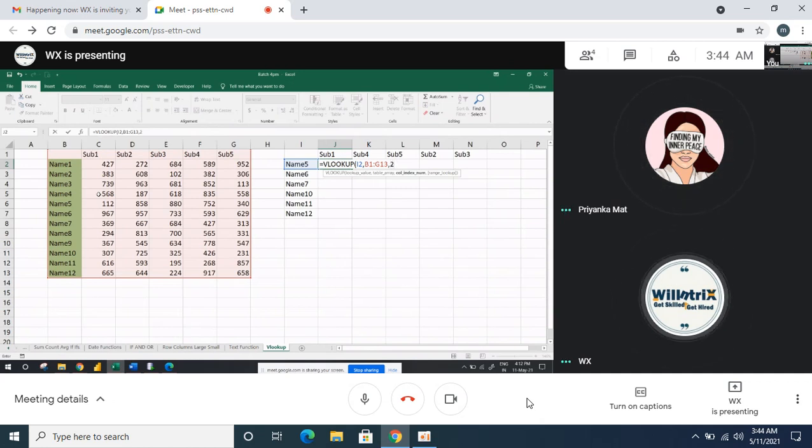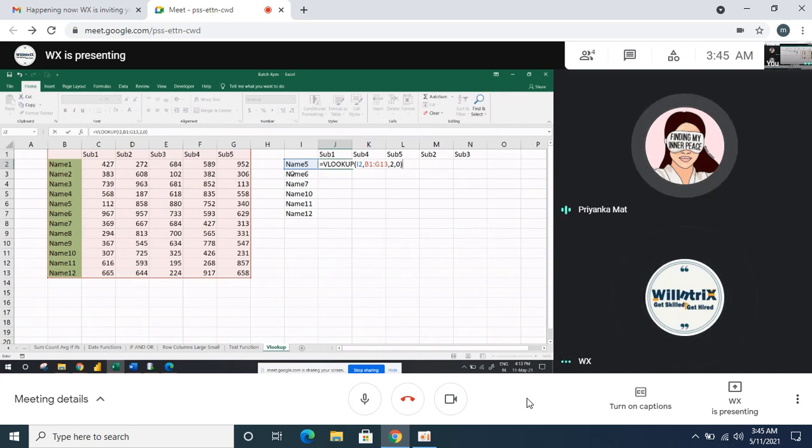Second column, 2. Then here, are you going to match the lookup value as an exact match or an approximate match? We do not use the approximate match. We use only the exact match for text, because the lookup value is based on text only. Student name is text. So for exact match we can give false, or you can use a zero there. Zero is nothing but exact match.